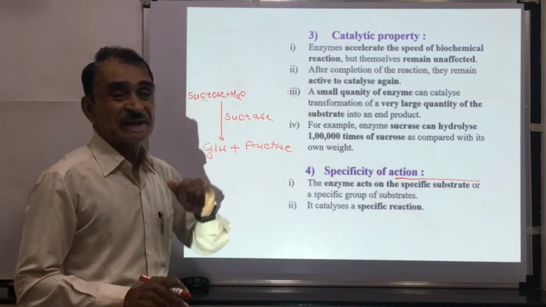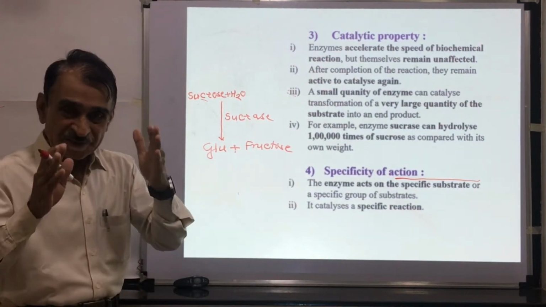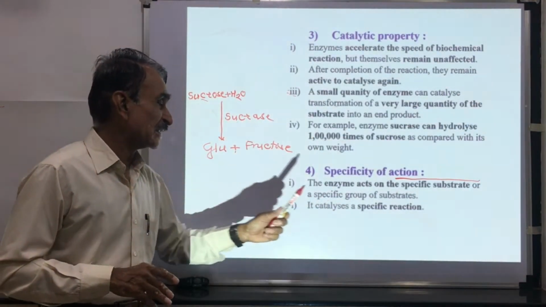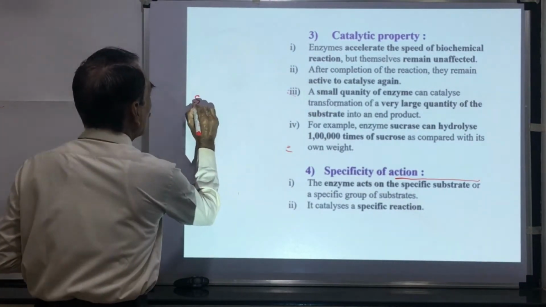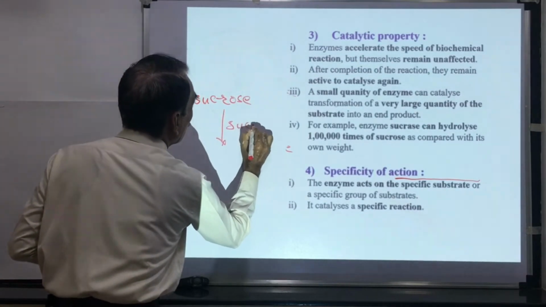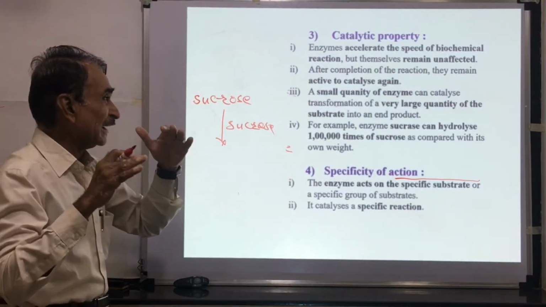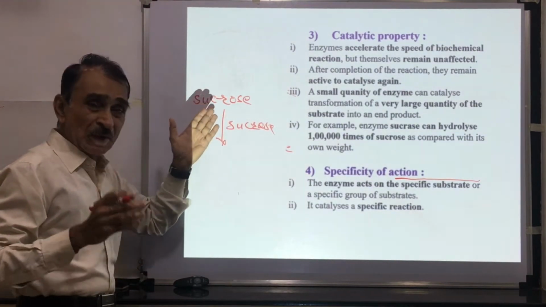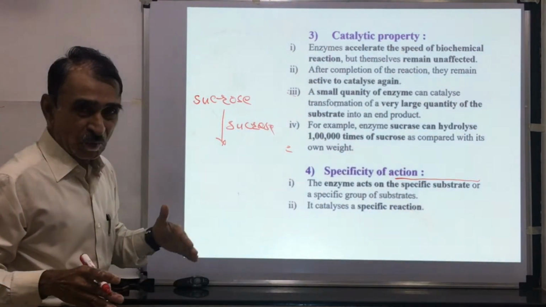Then, specificity of enzymes. Enzymes can act on a specific substrate or a specific group of compounds. It means an enzyme catalyzes a specific reaction. Here we shall see the same example. Sucrose is converted into glucose and fructose by sucrase. But here other enzymes are not functional. Only sucrase acts upon the sucrose. Other enzymes cannot convert the sucrose into glucose and fructose.